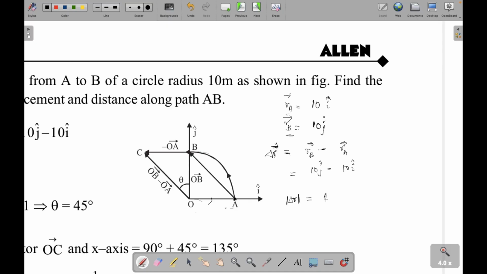Sir, do these i cap and j cap have values? No, they don't have any value. You cannot add the value. This is just the coordinate system that you are writing. In other words, I can write this as minus 10 comma 10. So this is a way to write it.